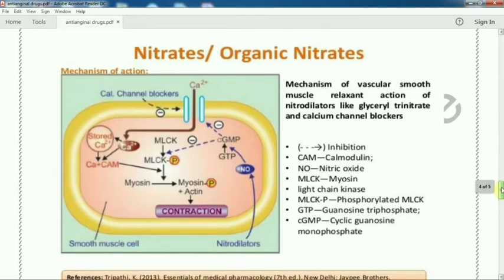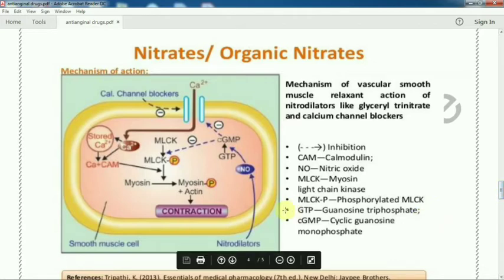How to contract? The main mechanism, how to contract. So when we are using nitroglycerin, the blood vessel dilates, and the contraction of the heart, or the preload or afterload, is reduced. How is it reduced?